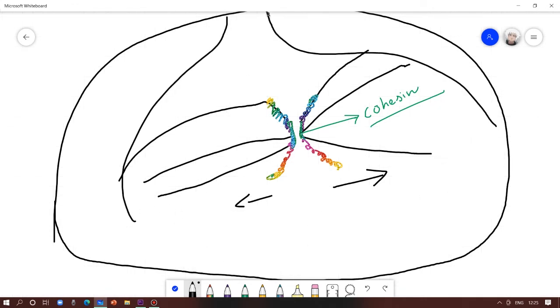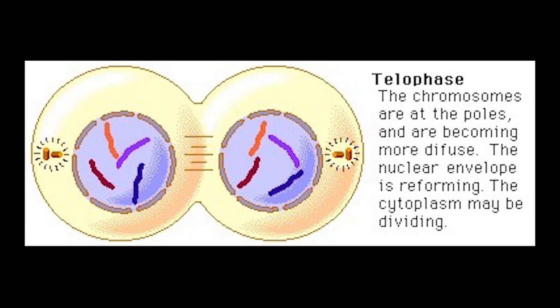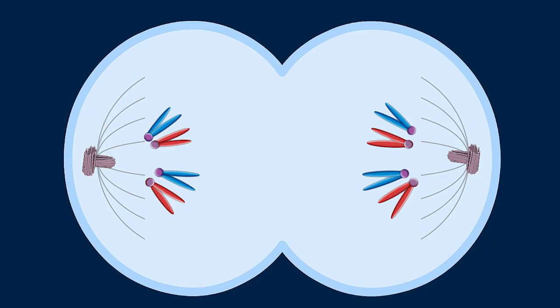Non-kinetochore fibers, the microtubules that are not attached to the kinetochore, will elongate the cell. The cell will be widened by the end of anaphase, and the cell division will go to the next phase called telophase, which is the final phase of mitosis. In telophase, the sister chromatids that were pulled apart in anaphase will reach the polar regions. Half of the sister chromatids will reach the left, half will reach the other side.